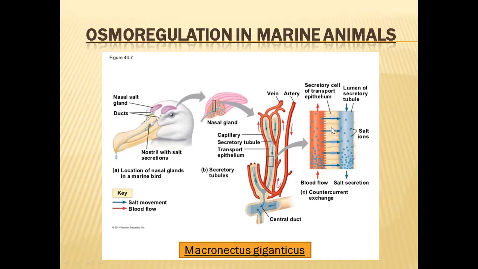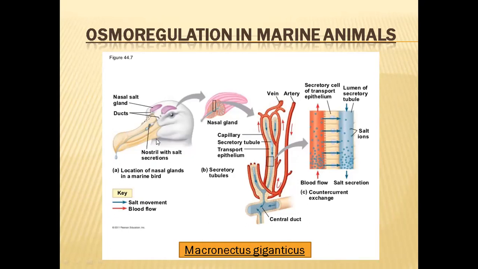So from this blood, what is happening? They will be secreting excess salts. Excess salts will be secreted into this central canal, the lumen of these ducts. The salts that enter into this lumen finally will be secreted through the holes present on the nostrils.